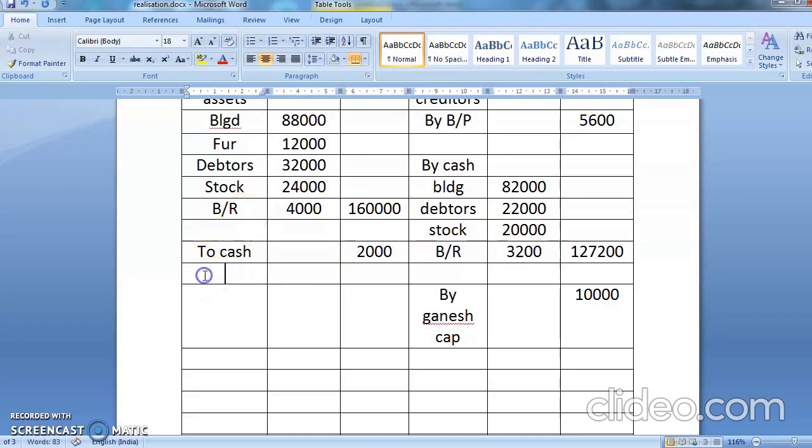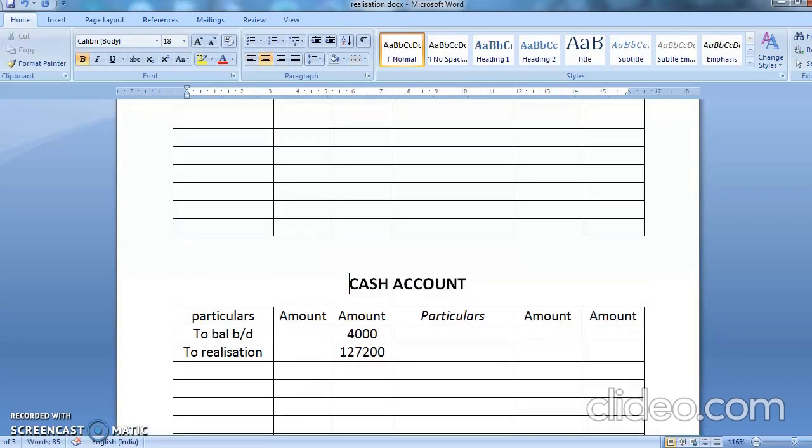If you want, you can write here in the bracket realization expenses and close the bracket. So this 2,000 is the realization. So if in the realization it is coming in the debit side, in cash account it will come on the credit side. You're going to write here by realization account. How much is the expenses? 2,000.